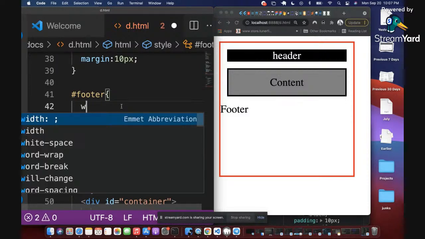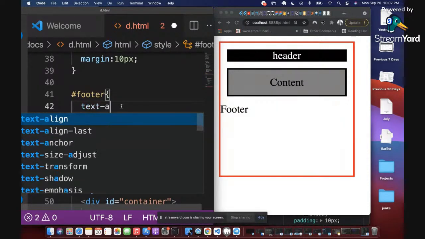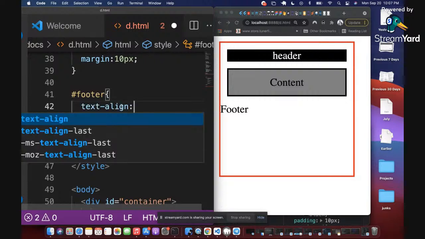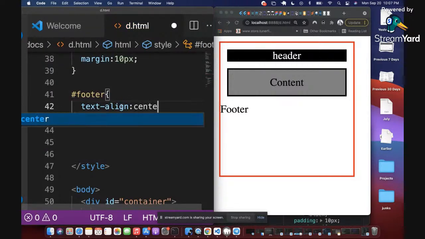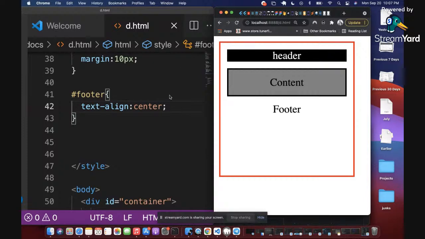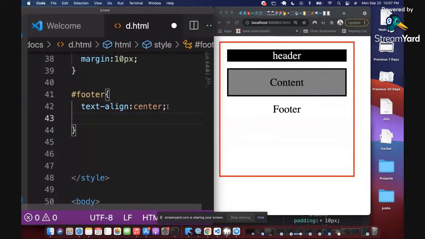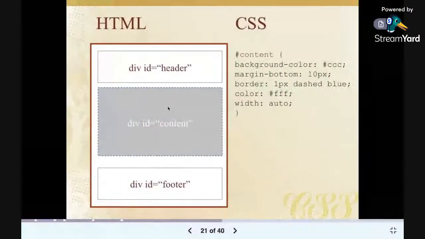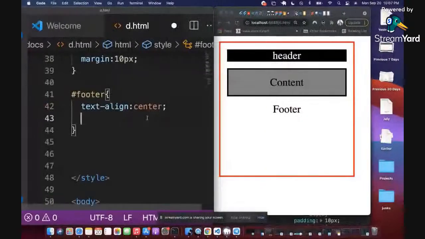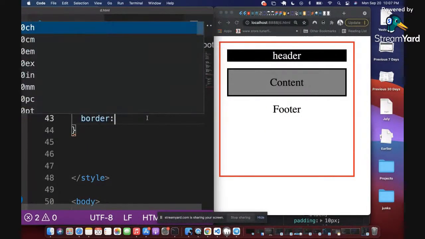So I'm going to drop text-align as center, right? I'm going to refresh so that you see the text jump to the center, right? Then we're going to add, let's see what that looks like here. It's just still a line and then a box. So I'm going to add a border, right? I'm going to put a border there.